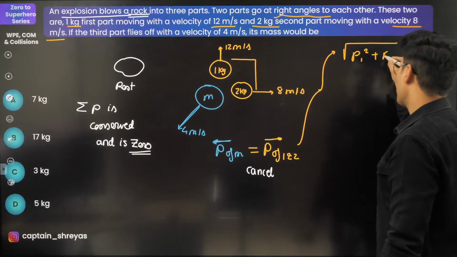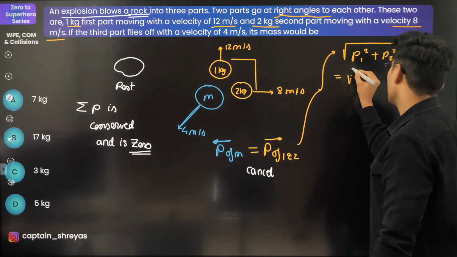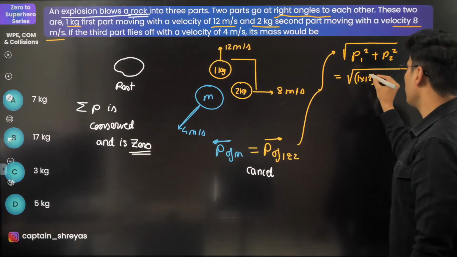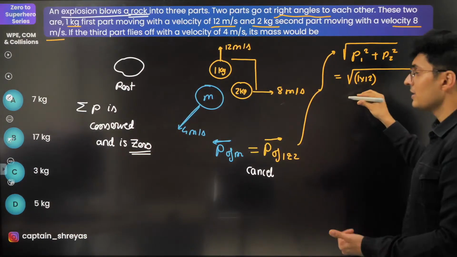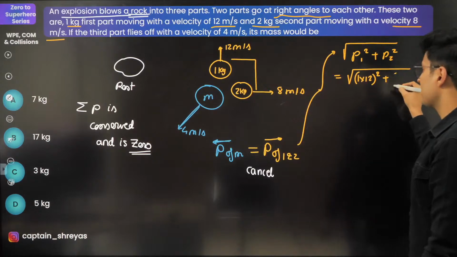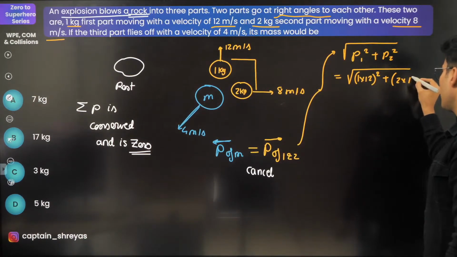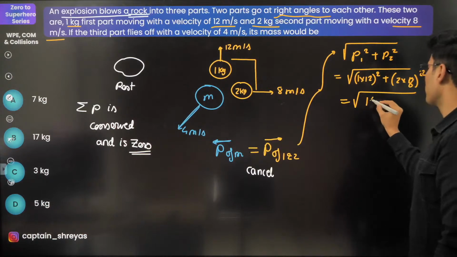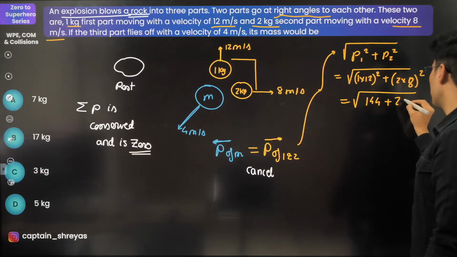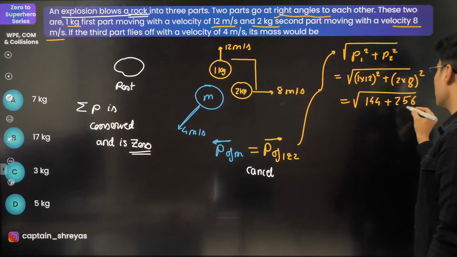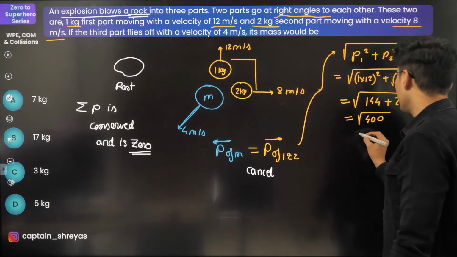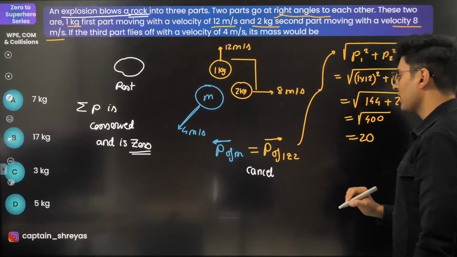P1 square plus P2 square, which is root of (1 into 12) square, since mass into velocity is momentum, plus (2 into 8) square, which is 144 plus 256, because 8 2s are 16, 16 square is 256. That's going to be root of 400, which is nothing but 20.